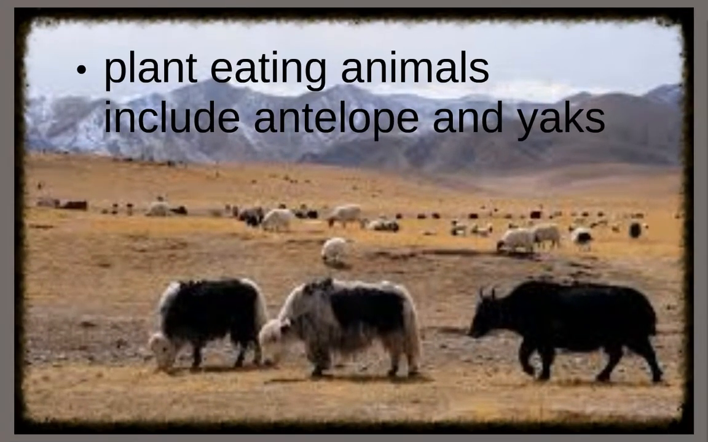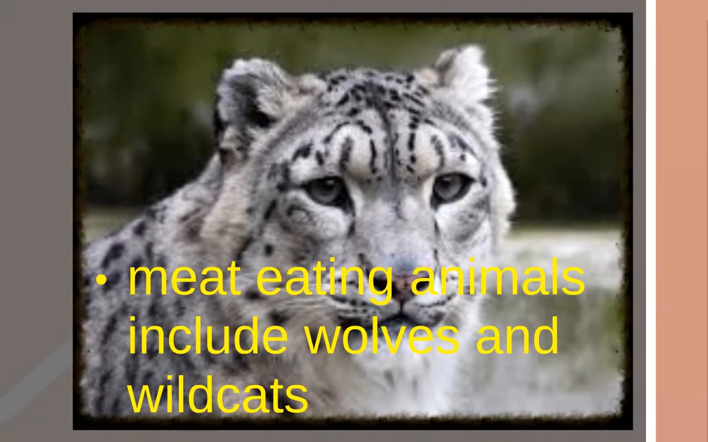And that means that there are some animals that eat these grasses and bushes, and they would include things like antelope and yaks. If there are those type of animals around, that generally means that there are some predators around. The meat-eating animals would include wolves and wildcats, and these animals tend to hunt some of those grazing animals in the region.